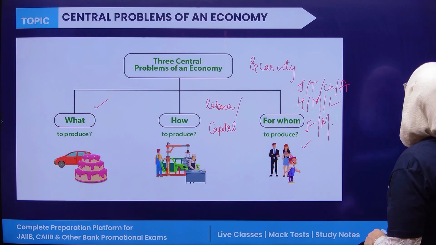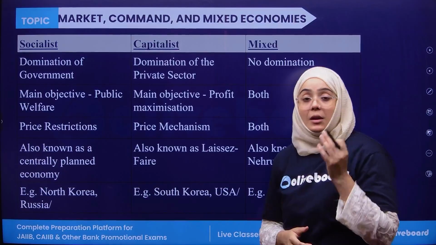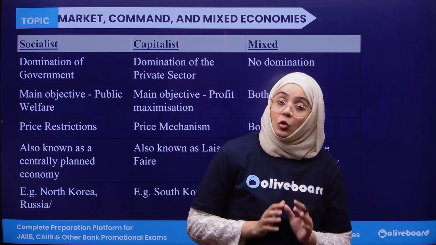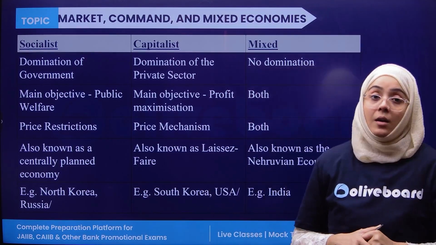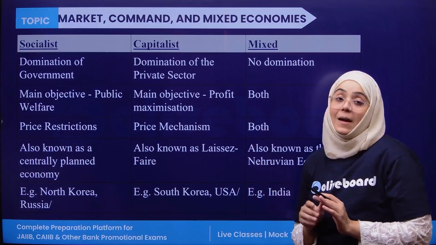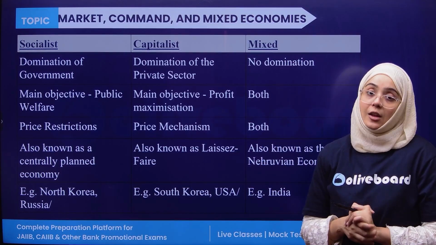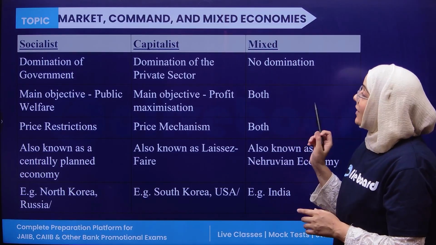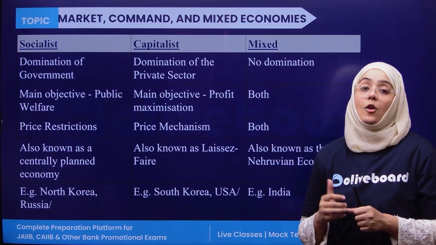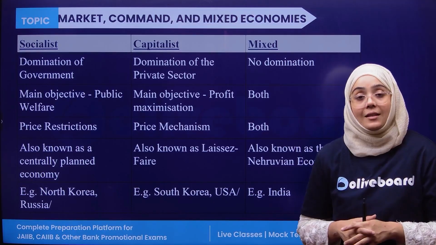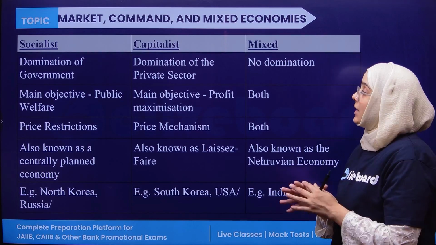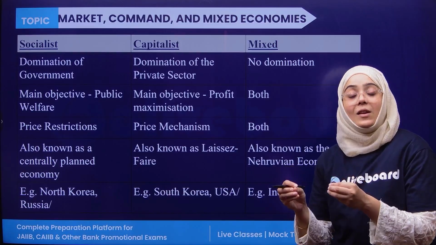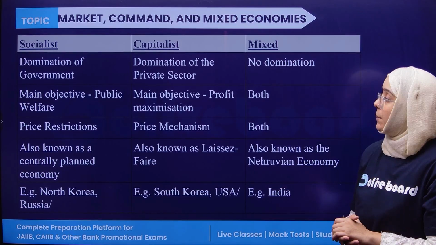Clear? Now, next, three types of economies: socialist, capitalist, and mixed. Socialist economies are those where the resources are dominated by the government. Capitalist economies are those where the private sector dominates the economy. Mixed economy means no domination: the private sector follows the rules made by the government.